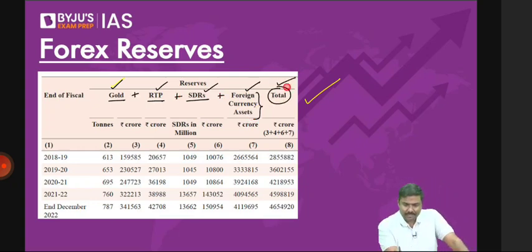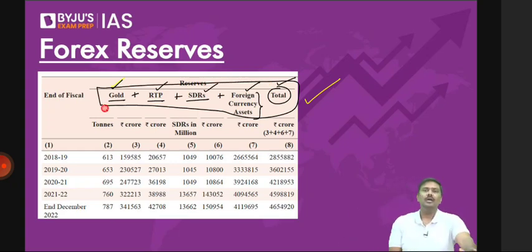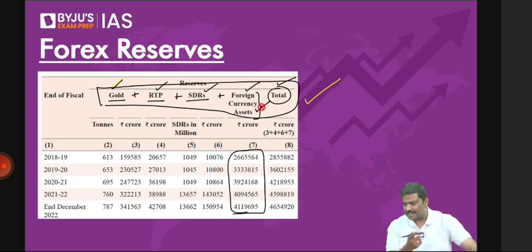Next year, the data will change. Do not by-heart these numbers. But one observation is a fact here. What is the general observation? If you take the total forex reserves, the majority of it will be in the form of FCA, that is, foreign currency assets.